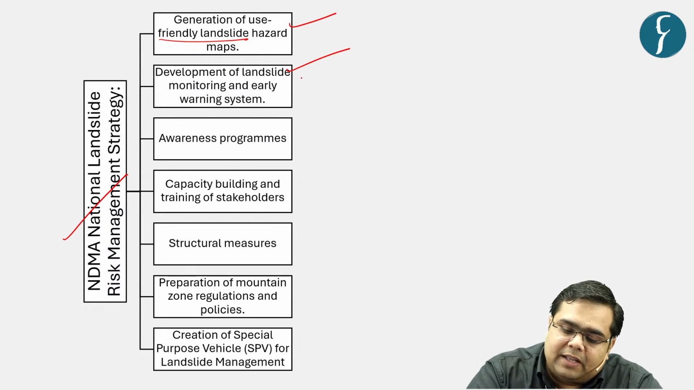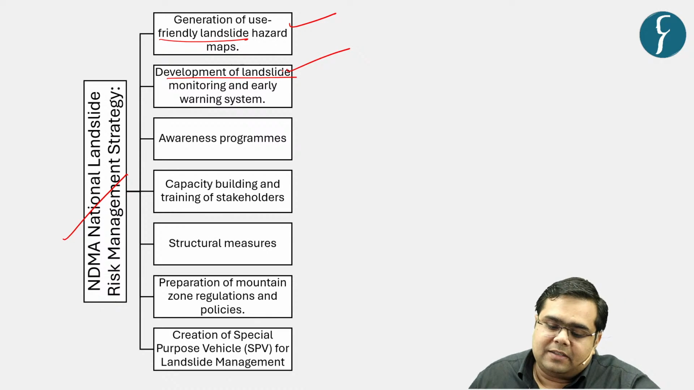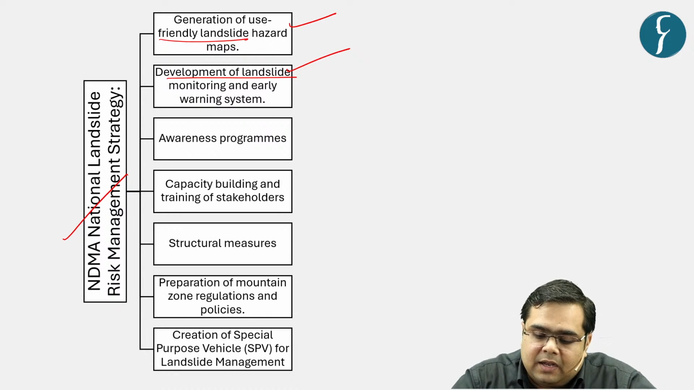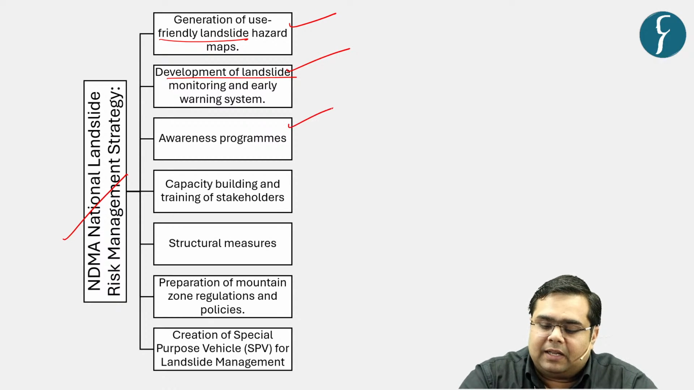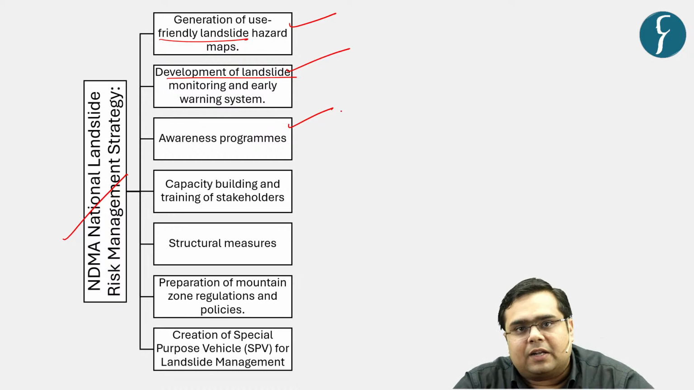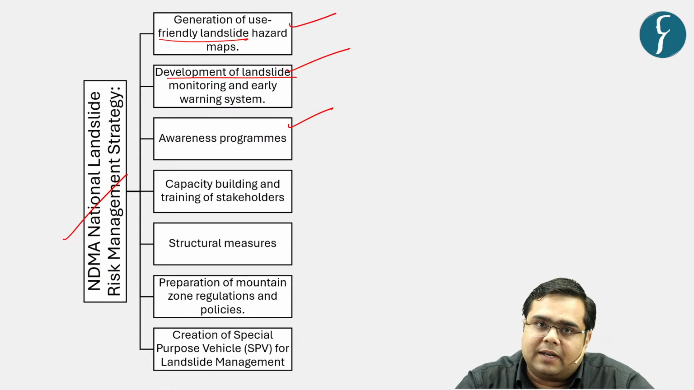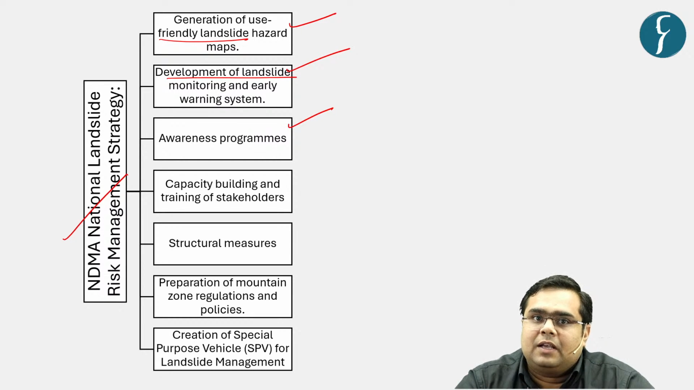So what is the need? The need is to develop a landslide monitoring and early warning system. There have been a few experiments in this context, but as of now there has not been any deployment of any successful model with respect to landslide management. Then again, the best strategy here can only be generating awareness programs involving local communities, involving panchayati raj and urban local bodies in the decision making. People need to be aware.